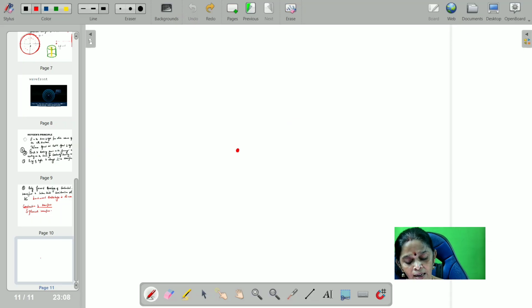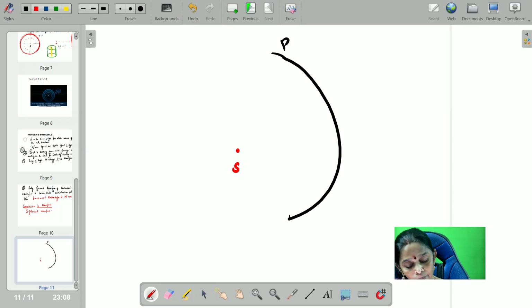So now I will take S as the source of light, from which I would like to construct a primary wavefront by choosing points at a closer distance. I have chosen the points at a closer distance, and I am able to draw a primary wavefront, that is PQ. PQ is the primary wavefront.